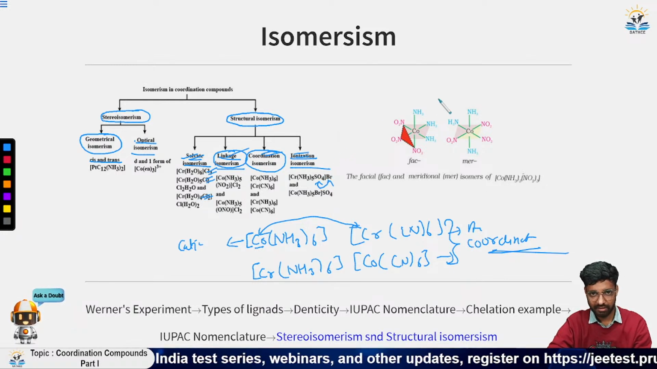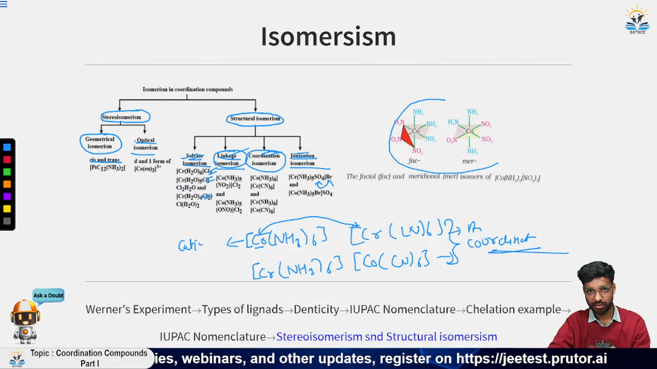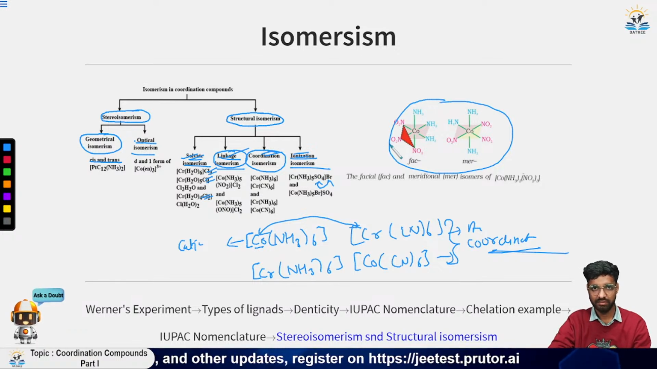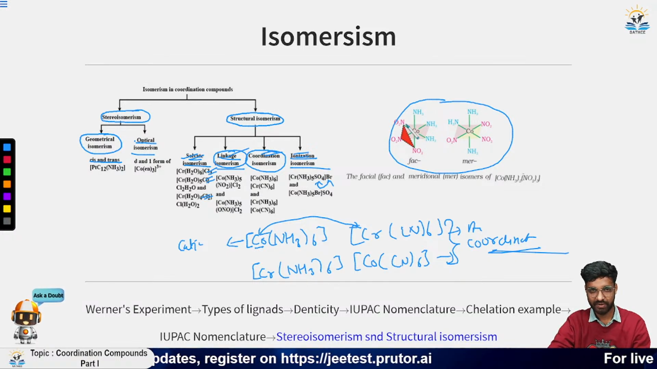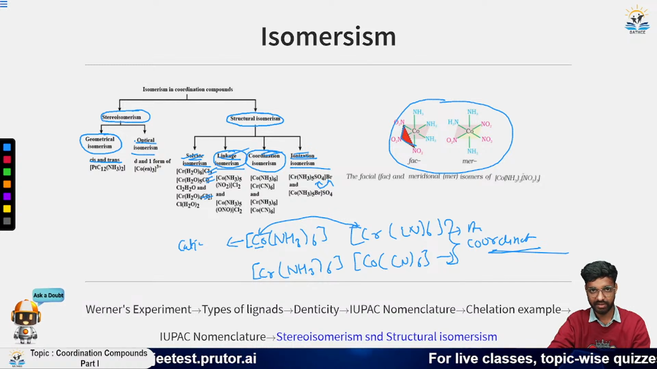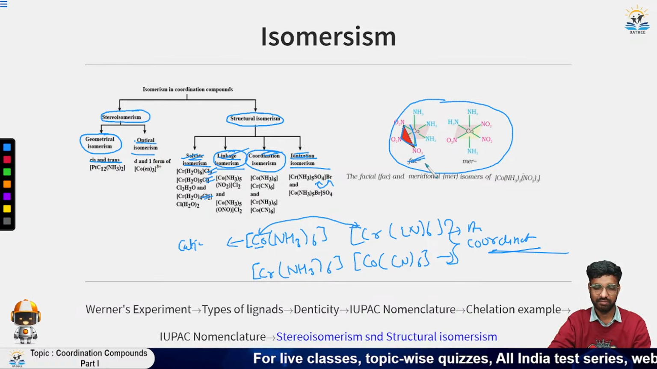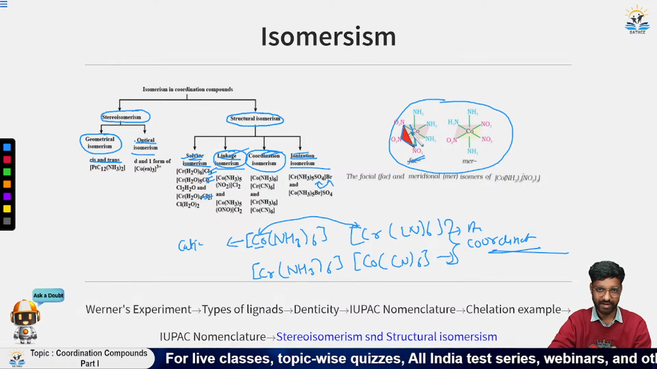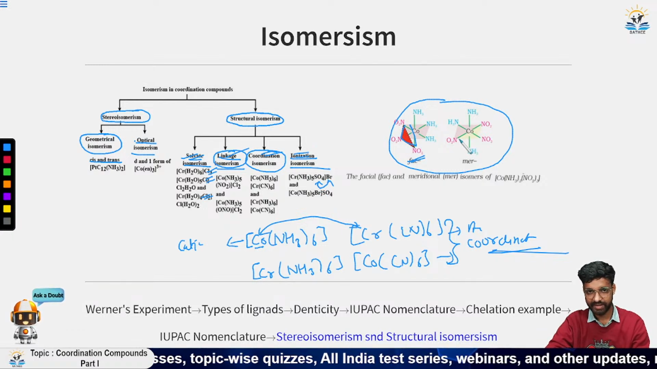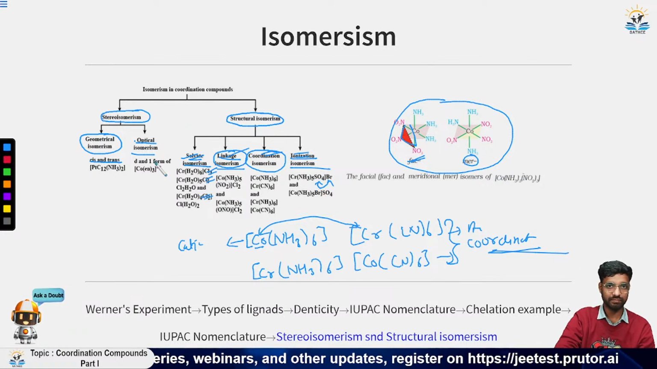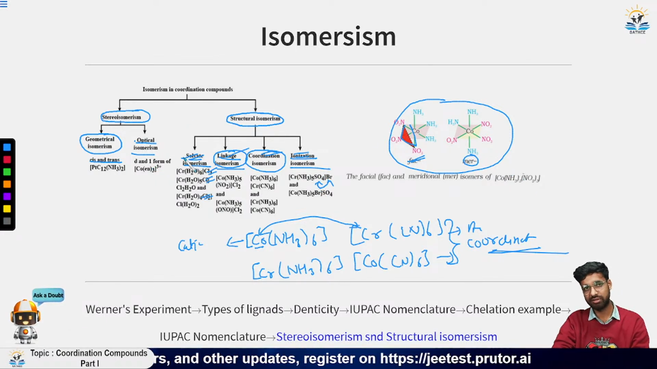Now stereoisomerism has one more type, which is called facial and meridional. If three NO2 are present and forming a triangle like this, you can see very clearly that it is forming a triangle, then it will be called facial. Basically it is forming a kind of face here. And if we take these three, it is not forming a triangular face, so it is called meridional. So this is all about isomerism.